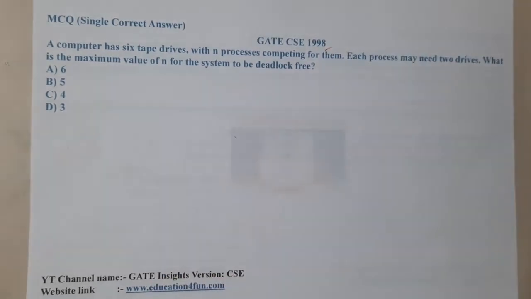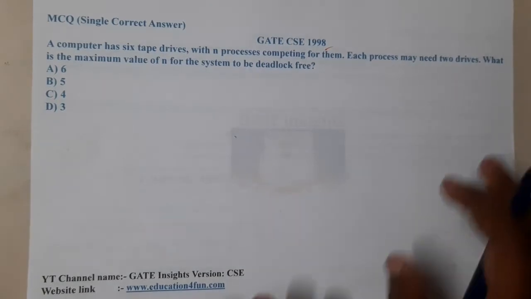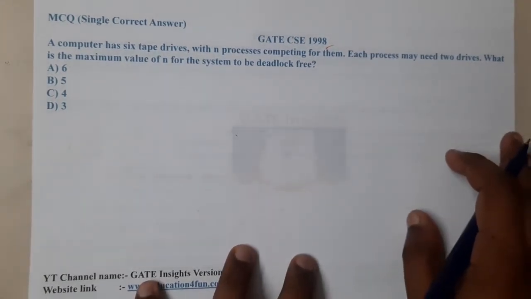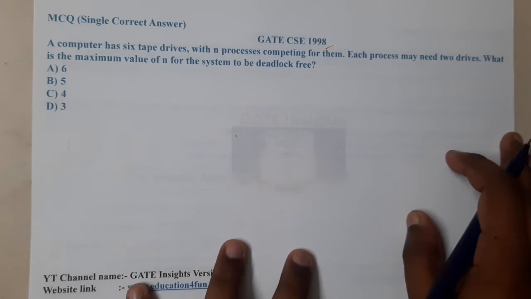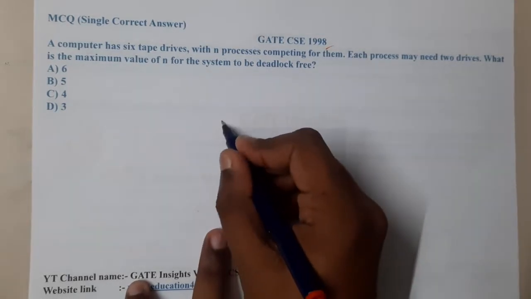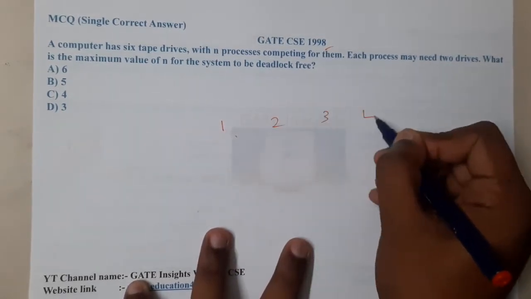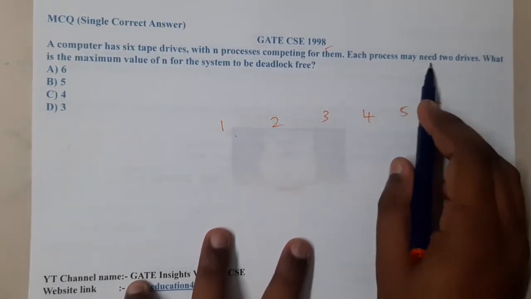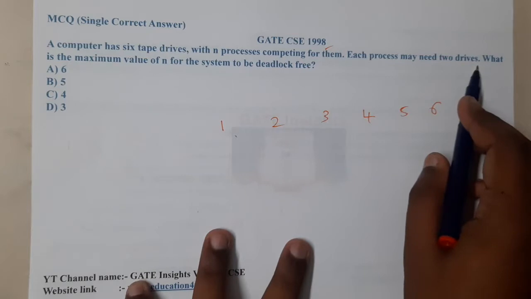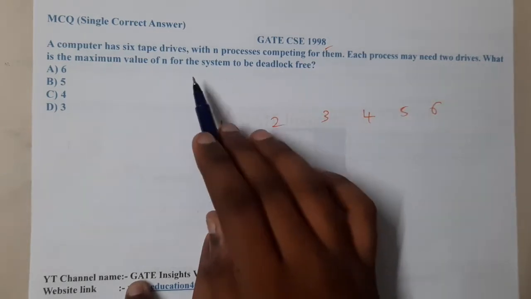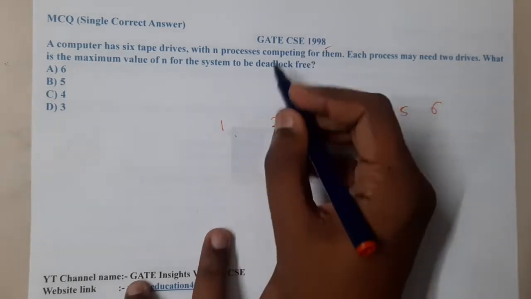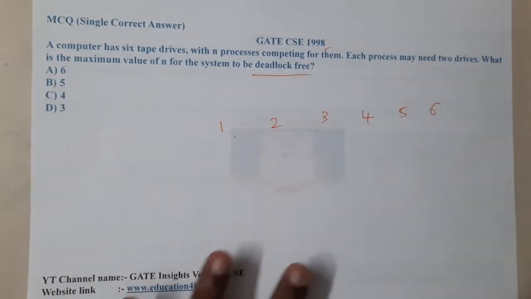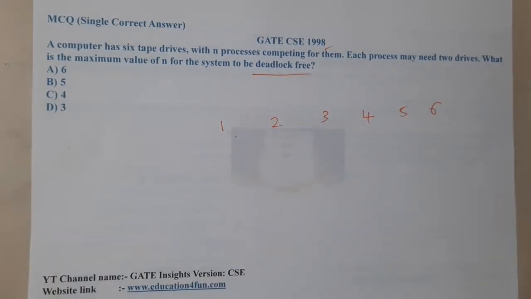The given question is: a computer has 6 tape drives with n processors competing for them. So there are 6 drives: 1, 2, 3, 4, 5 and 6. Each processor may need 2 drives. What is the maximum value of n for the system to be deadlock free? So we want deadlock freedom, guys. What is the value they are asking?